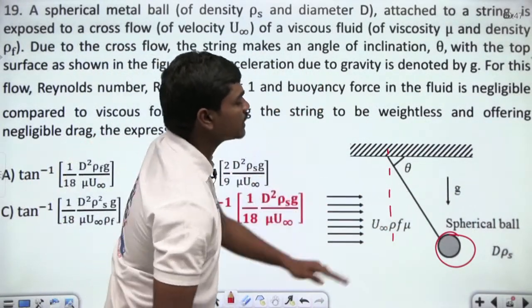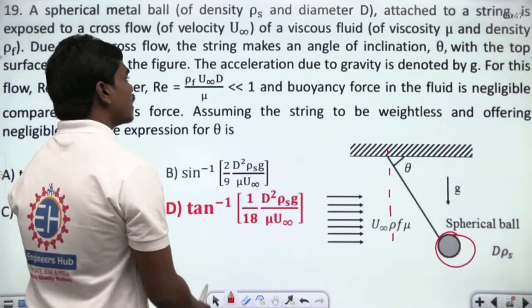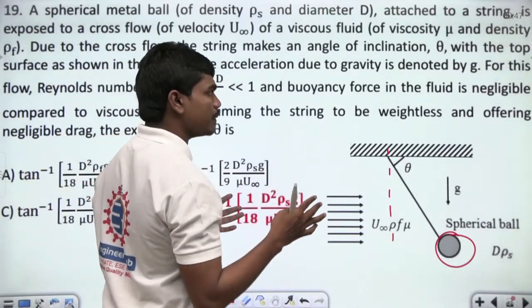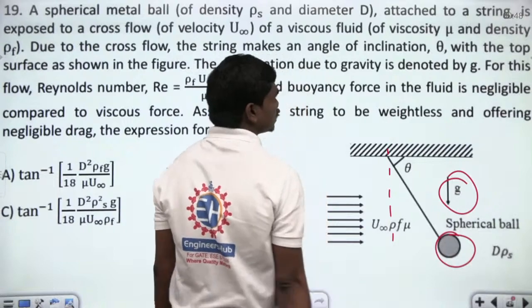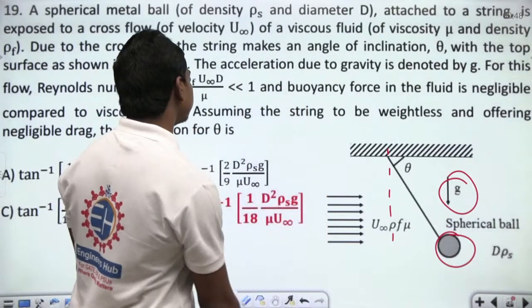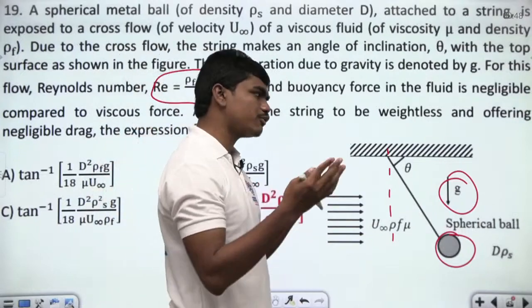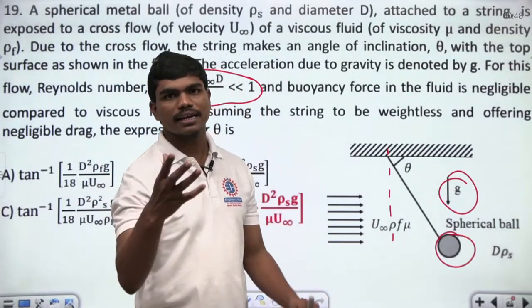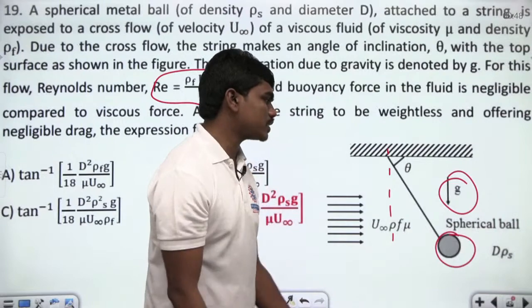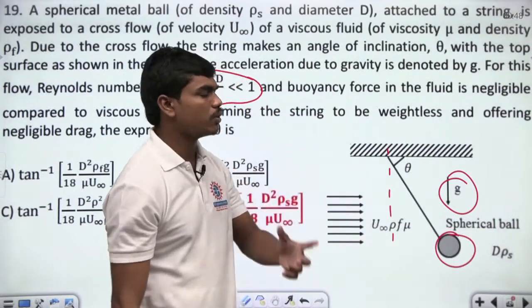This string is making an angle theta with the top surface as shown in the figure. The acceleration due to gravity is denoted by g. You can see gravity always acts downwards. For this flow, the Reynolds number is very much less than 1. So it's quite a laminar flow, and of course the Reynolds number is very small because the medium is many times quiescent. So for such cases, this u infinity will be very small in general.